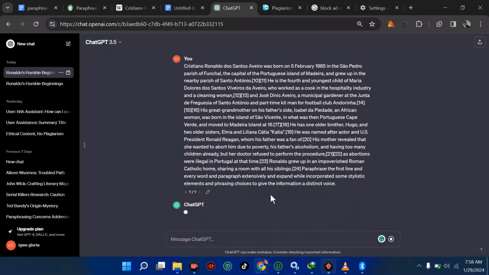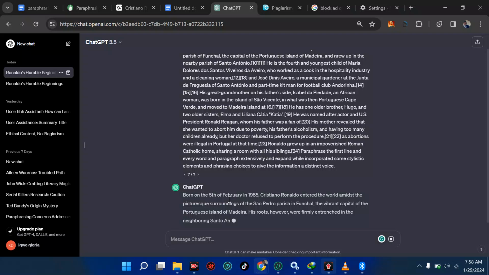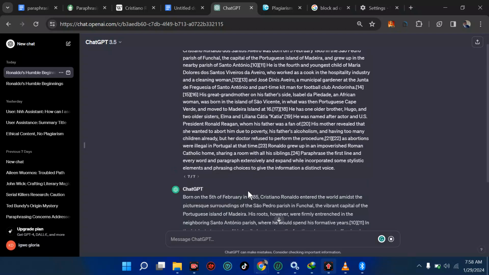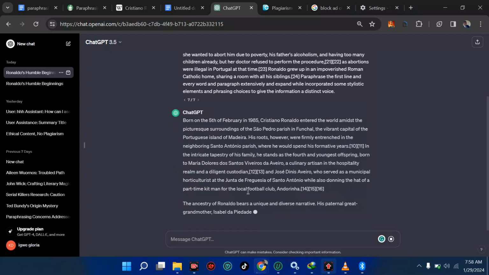Then it's going to say, born on the 5th of this, Cristiano Ronaldo entered, and this is full-time plagiarism free. This is a different style of writing. So you can see I've given you at least a good number of styles you can use to write. The ancestry of this bears a unique and diverse narrative. His paternal grandmother. You see, this is more massive and this is more great.